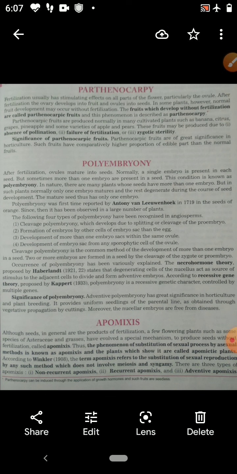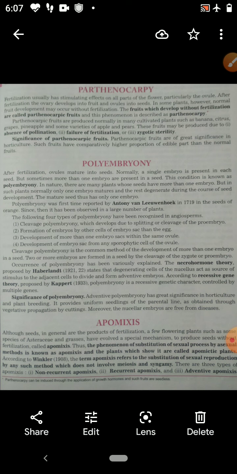But sometimes a mature ovule contains more than one embryo. So this condition is known as polyembryony. There are many plants whose seeds have more than one embryo.